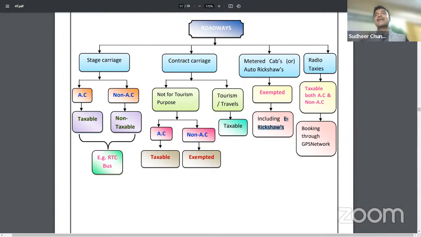Radio taxis, Ola cabs, Uber cabs, Rapido, if we book cabs there, whether AC or non-AC, it will be fully taxable. Those are called radio taxis. Booking through a GPS network will always be liable to tax. So I think till here it was very clear to you.